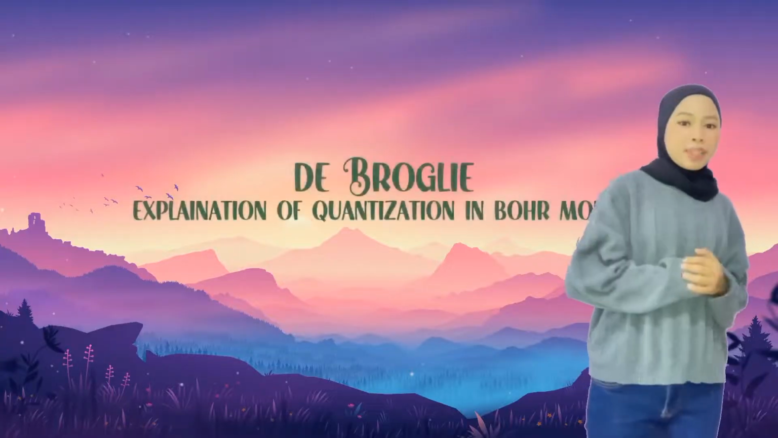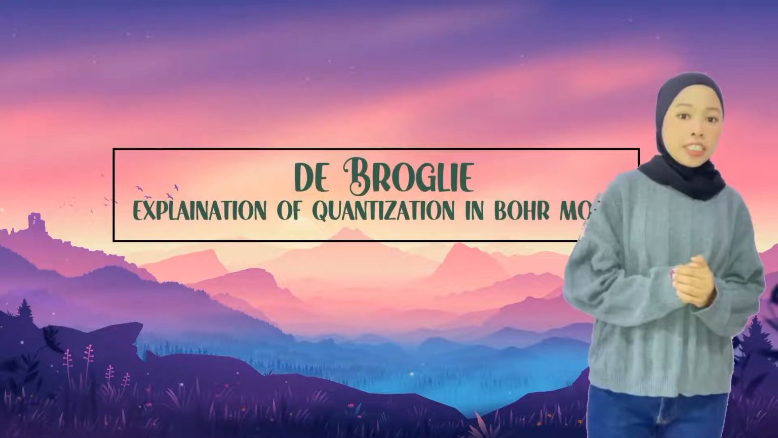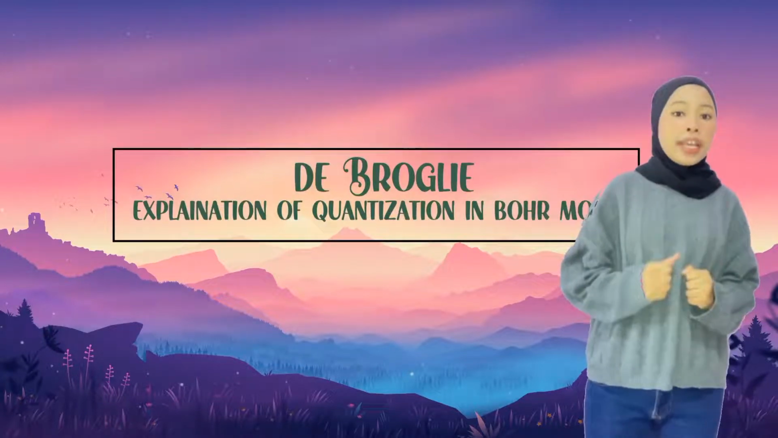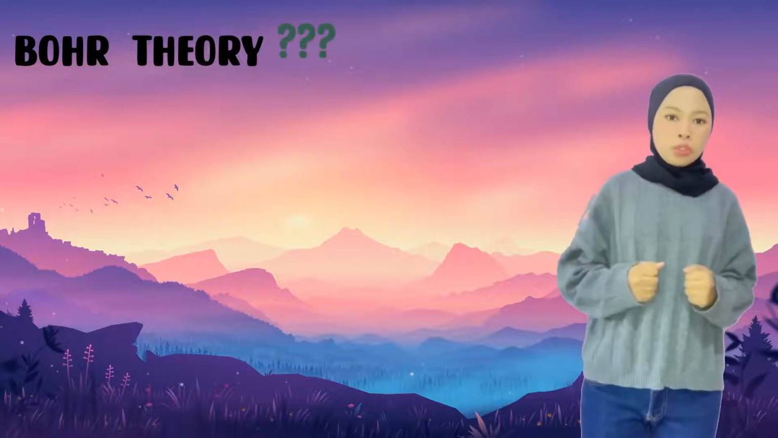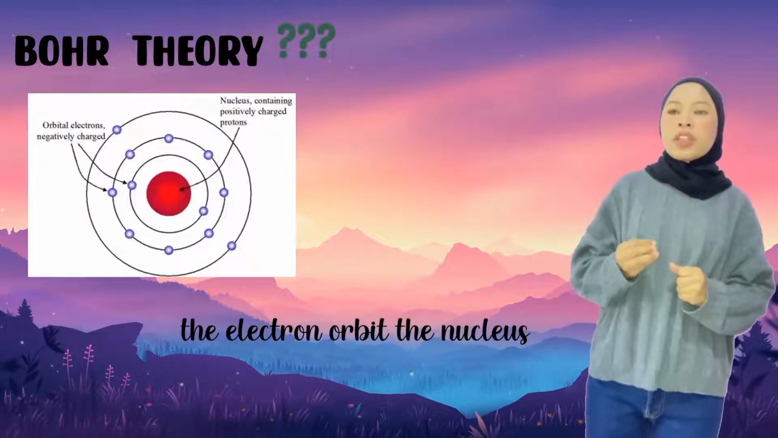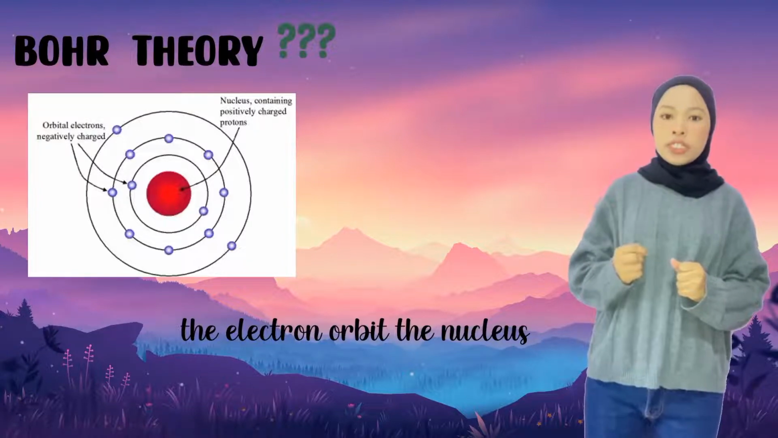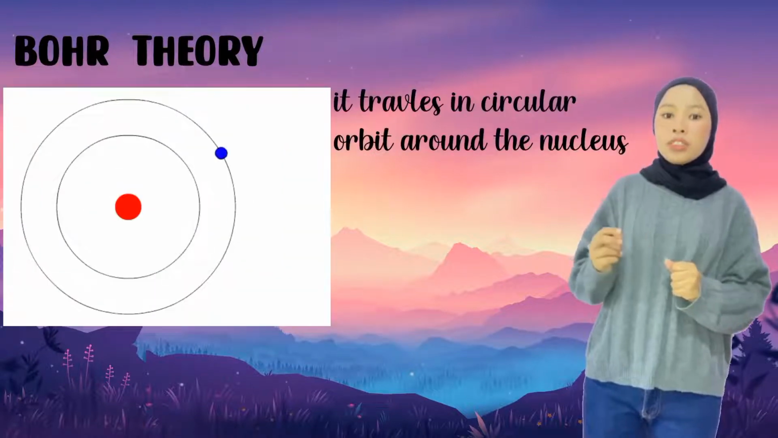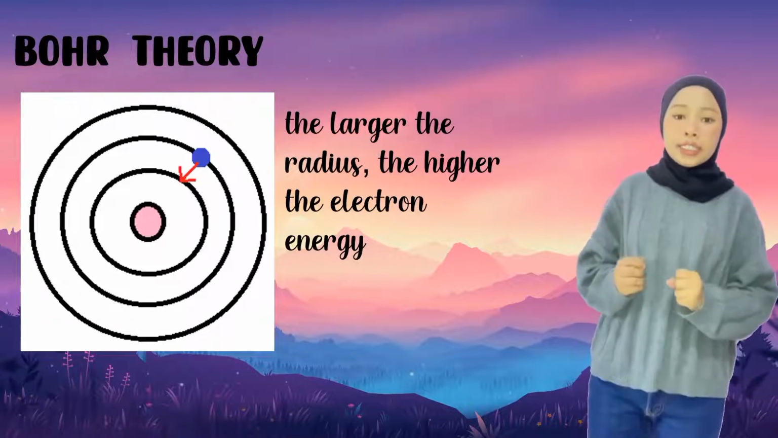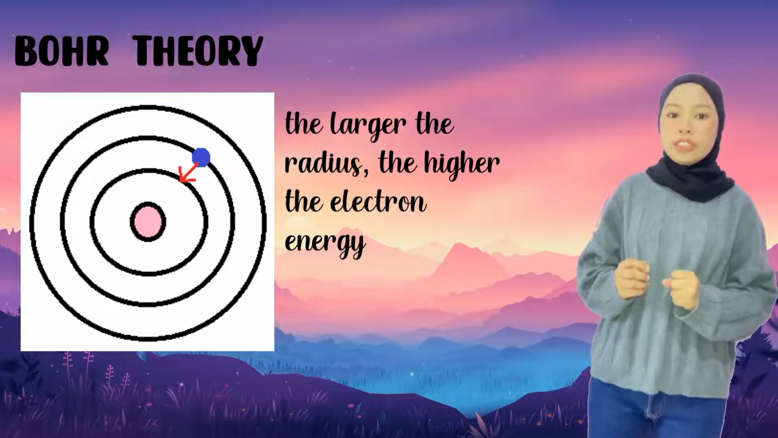Hello, I'll be explaining the de Broglie explanation of quantization in Bohr theory. Before we go to the further explanation, what is Bohr theory? In Bohr theory, the electron orbits the nucleus and the orbit radius correlates to the electron energy. The larger the radius, the higher the electron energy.